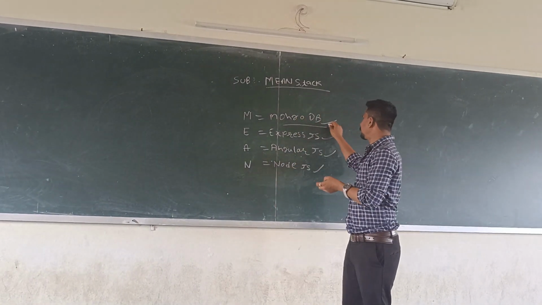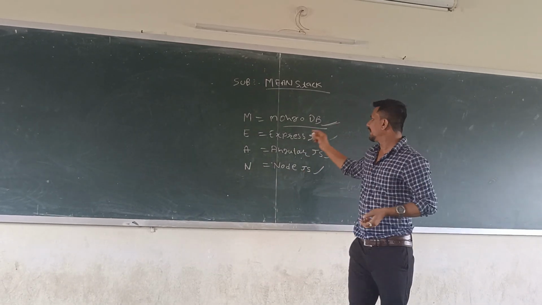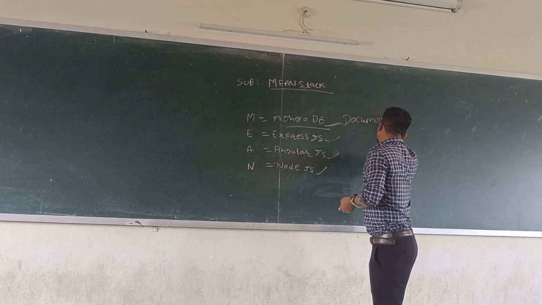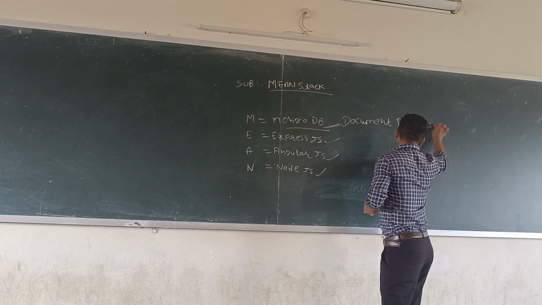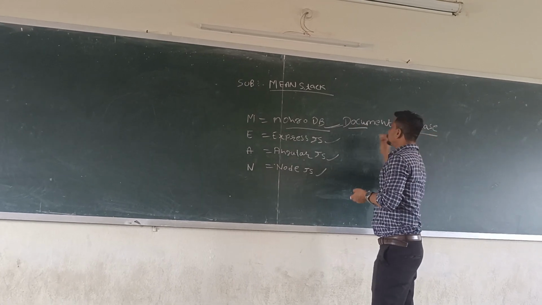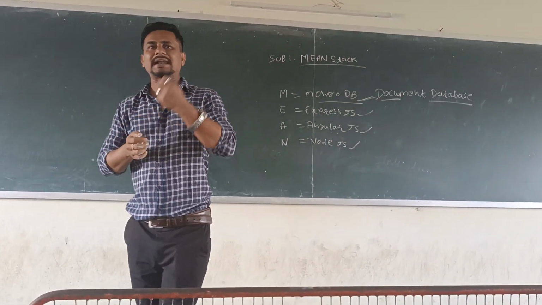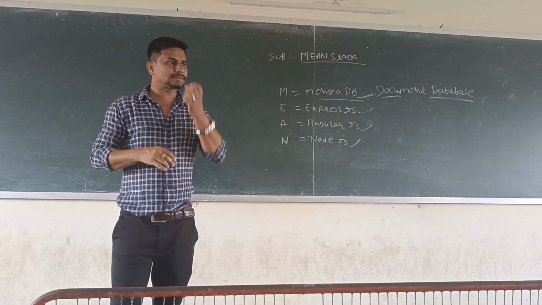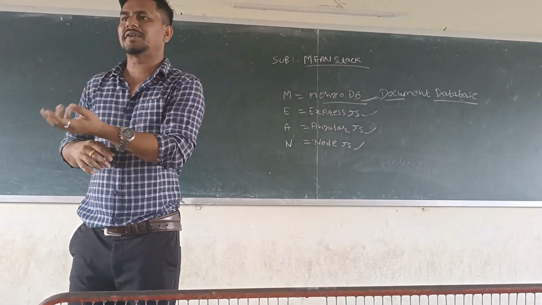Here also in MongoDB, we use it as a database center. In the database, we store data in the form of documents. It is a document database. Document means, for example, in this CI class, roll number 1 has different data, roll number 2 has different data.